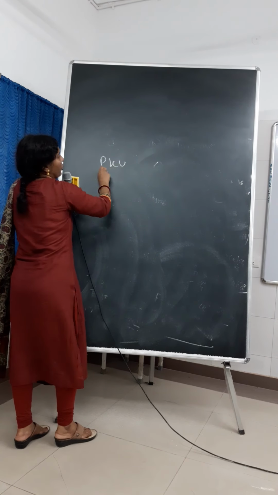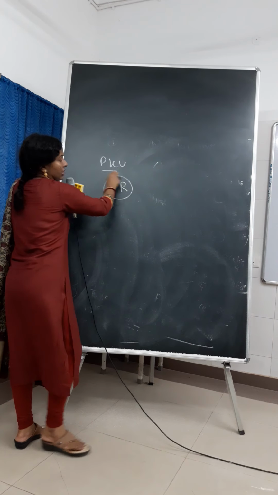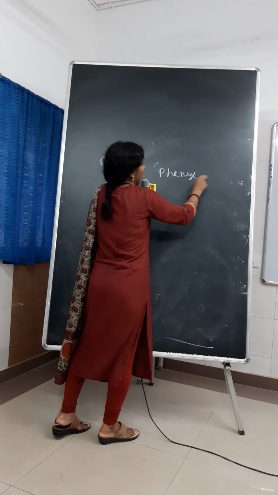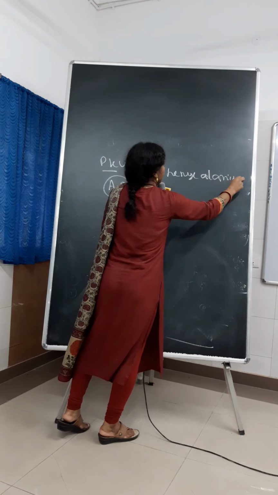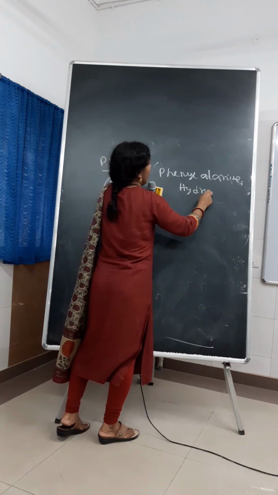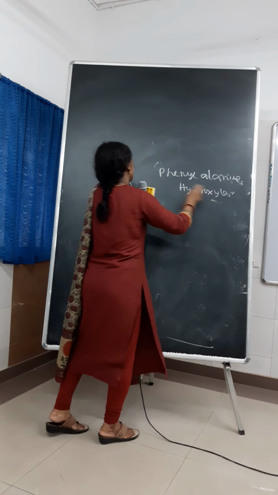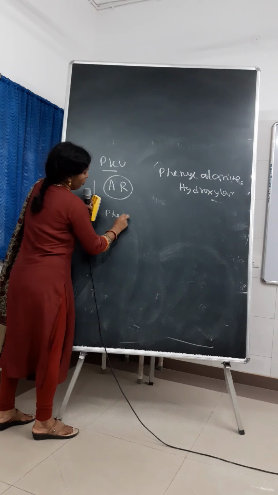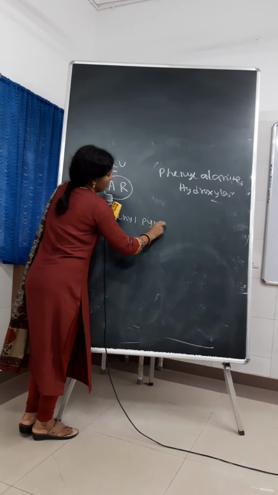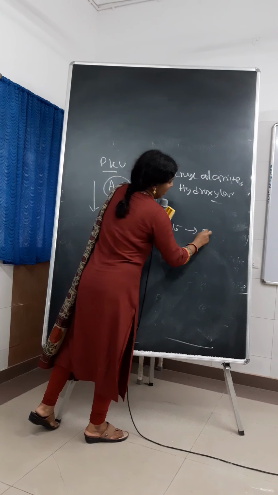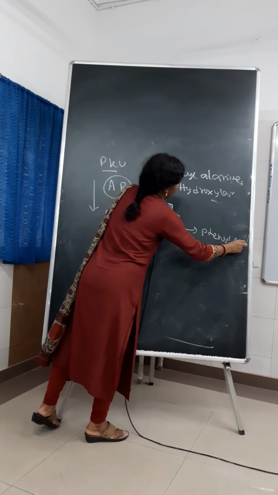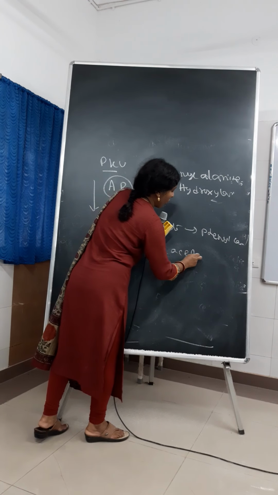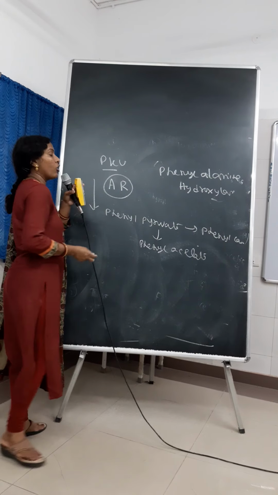So, phenylketonuria, it is an autosomal recessive condition. The enzyme absent is our phenylalanine hydroxylase. So phenylalanine cannot be converted to tyrosine. So this phenylalanine accumulates and ultimately there is formation of phenyl pyruvate, phenyl lactate, phenyl acetate. So all these byproducts are formed as phenylalanine cannot be converted to tyrosine.